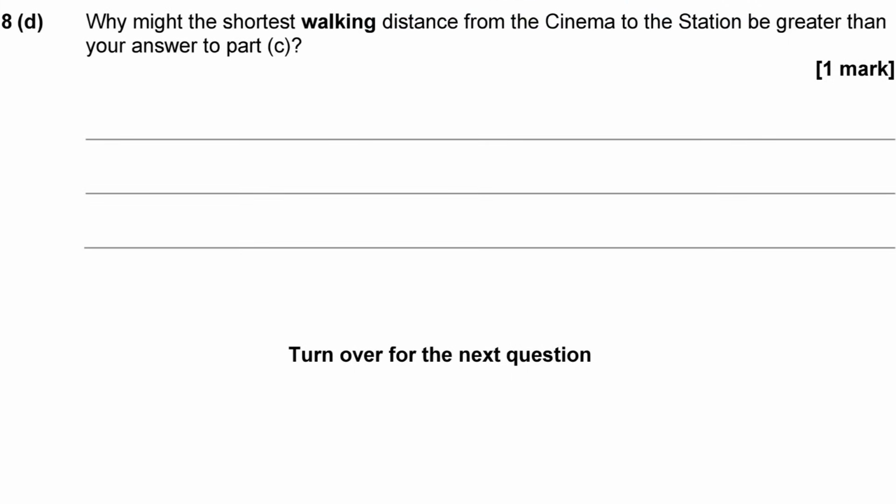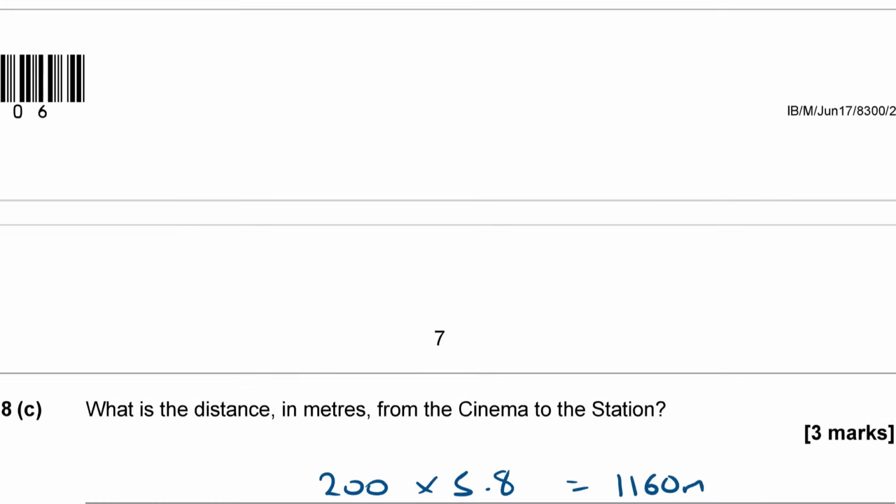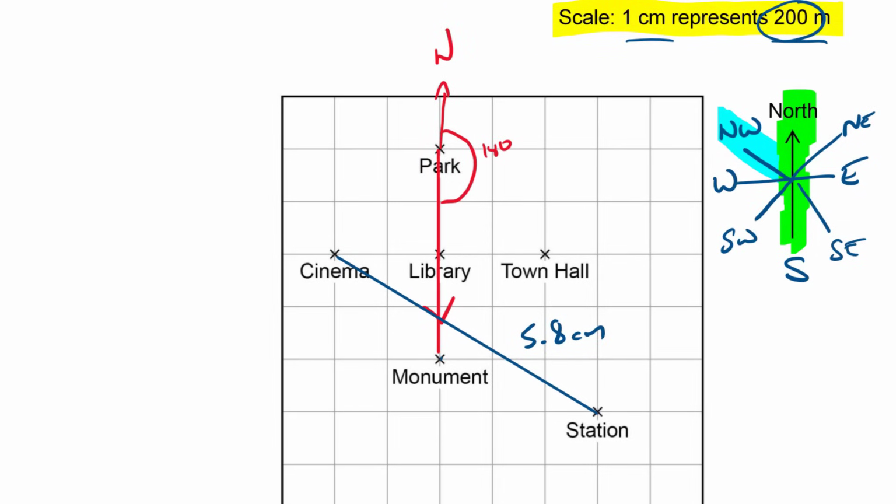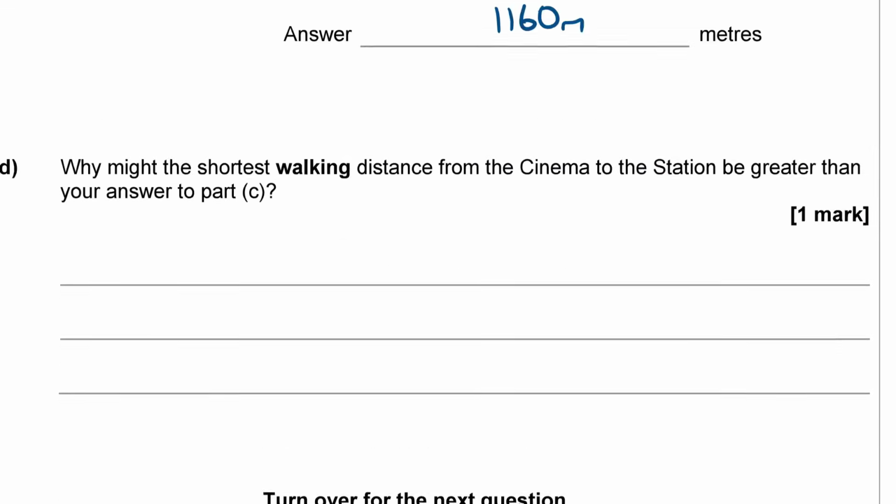Finally, 8D says, why might the shortest walking distance from the cinema to the station be greater than your answer to part C? Okay, if you come back to the diagram here, you can see that this path is direct, and there might be things in the way. This monument, there might be a fence around it that you have to then go around. So the actual walking distance might be longer than the direct route, because there might not be a path all the way through. So I'm going to write something like that down.